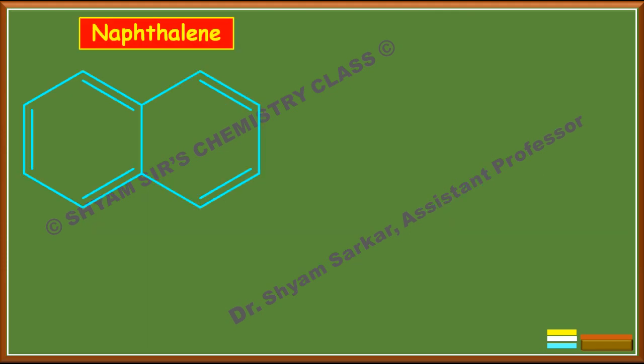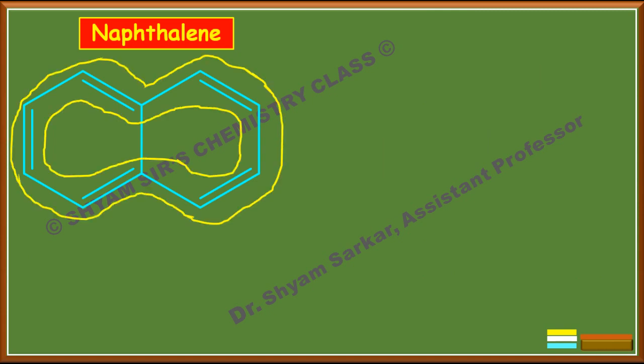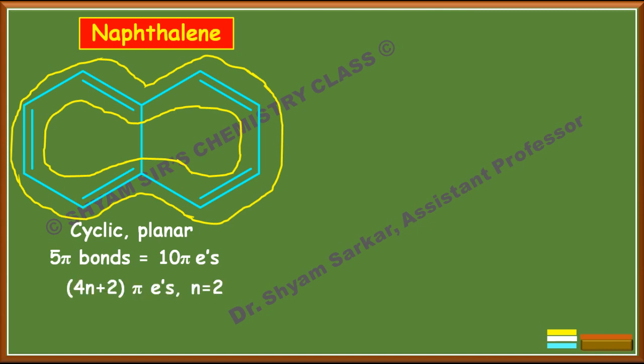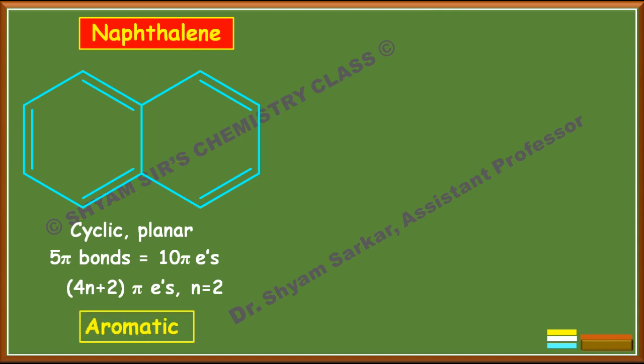Next, let us see naphthalene. In case of naphthalene, if you imagine these two rings, in between these two rings there are 5 pi bonds. So this is cyclic planar. 5 pi bonds means 10 pi electrons, that is, it matches the 4n plus 2 pi electron system where n equal to 2. So this is an aromatic compound. So naphthalene is aromatic in character.